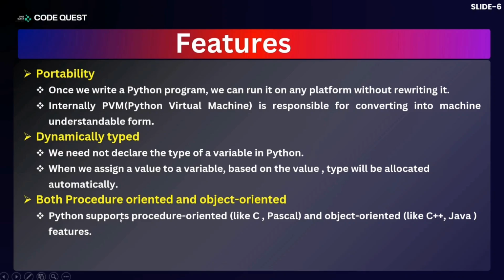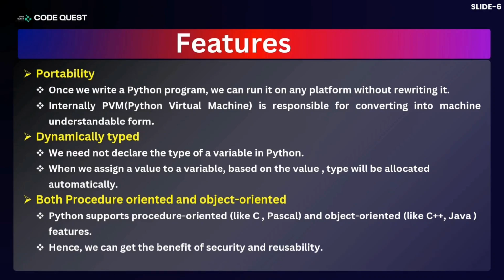That's why we say this is both procedure oriented and object oriented. And because of these features, we get the benefit of security and reusability. Security is what object programming normally gives, and reusability is a feature where we write a piece of code, and we can use it any number of times as per our requirement.